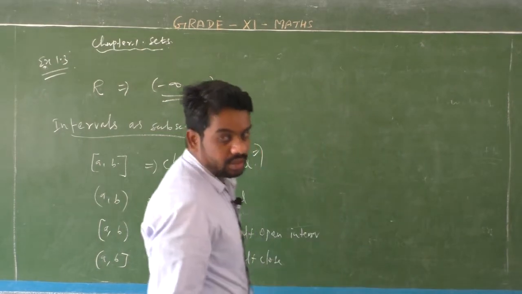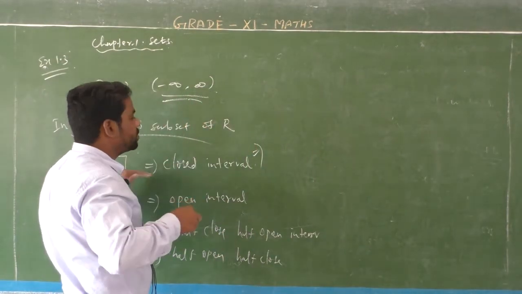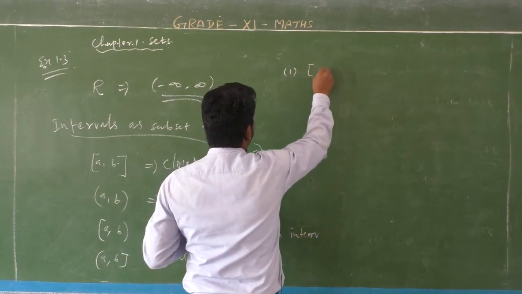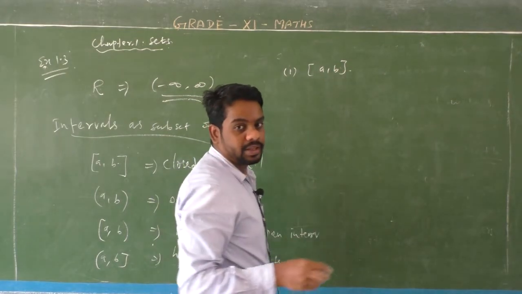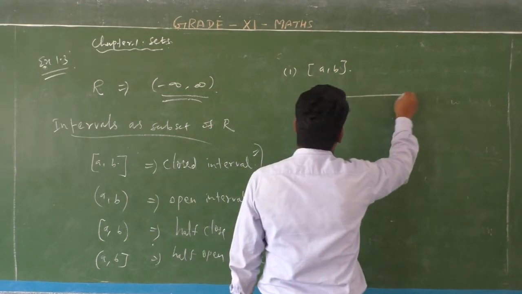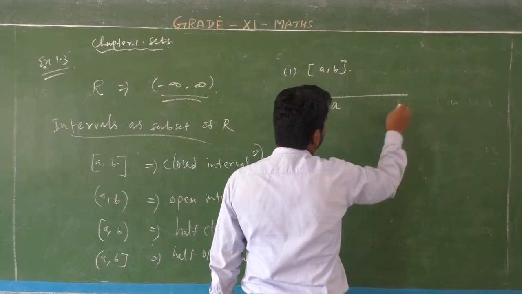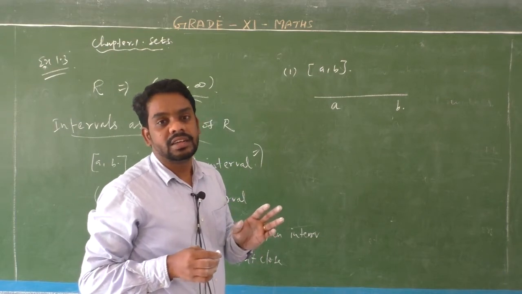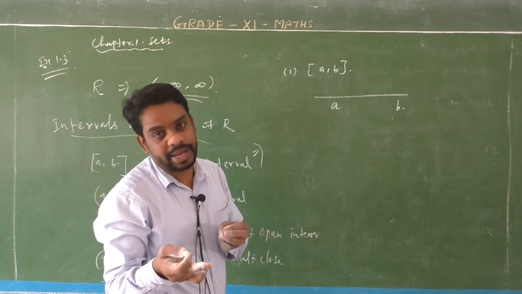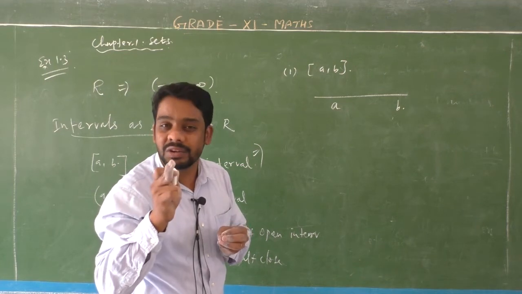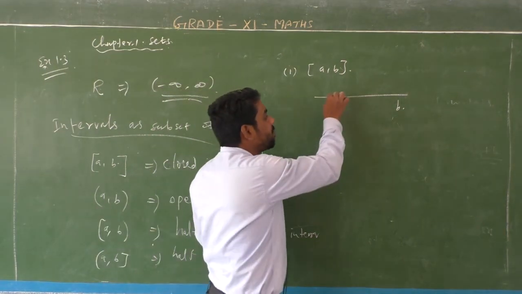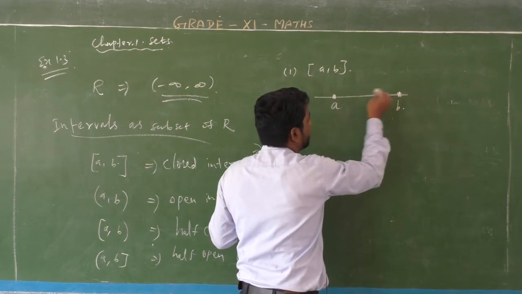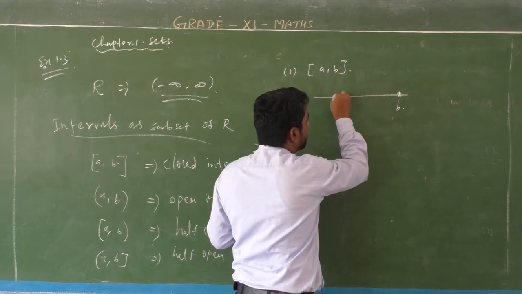So listen students. First interval, the closed interval. First one, closed interval A comma B. Draw a number line with A and B. So listen students, the closed interval means the set of all real numbers in between A and B, including the endpoints. Including endpoints means dark points at A and B, and in between, shade the line in dark.